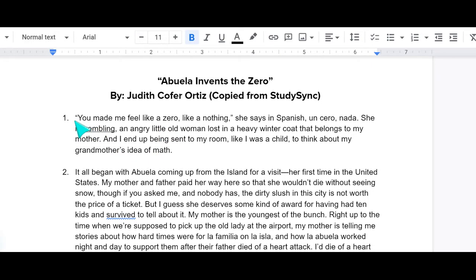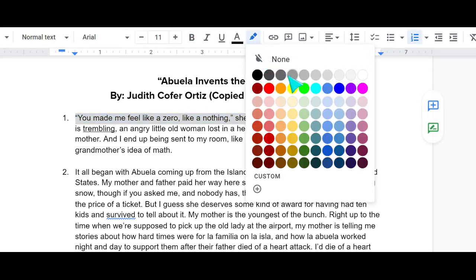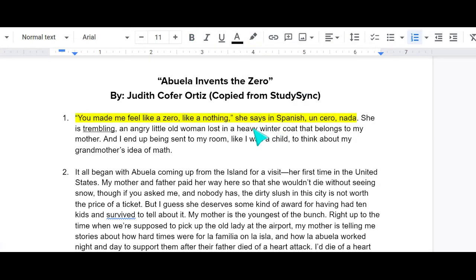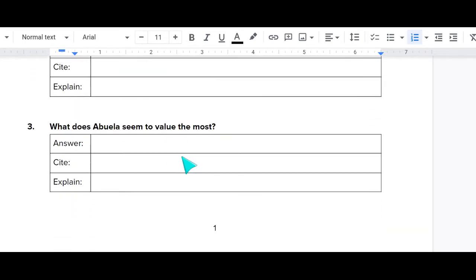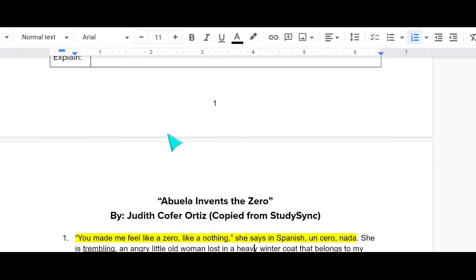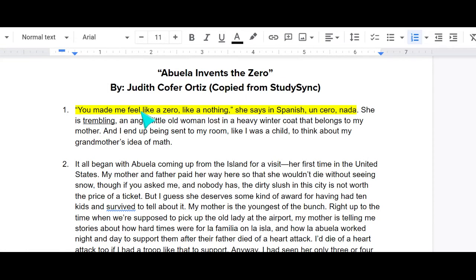So what I can do is I can highlight this in yellow because this answers one of our questions. And what question is that? This answers the question, what does Abuela seem to value the most? Well, clearly she values respect. If you make her feel like nothing, she is going to speak out on it and she'll turn into an angry little old woman. So she definitely values respect.